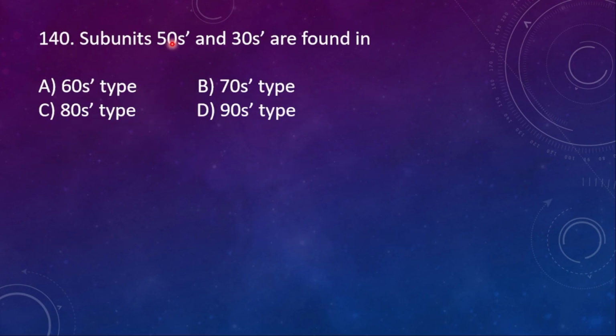140. Subunits 50S and then 30S are found in 60S type, 70S type, 80S type and then 90S type. So here the right option is B, 70S type. Okay, 60 plus 40 is present in 80S type. Don't get confused there. Okay, 50 plus 30 is in 70S type. Most of the students will go with this option, but it is not correct actually.